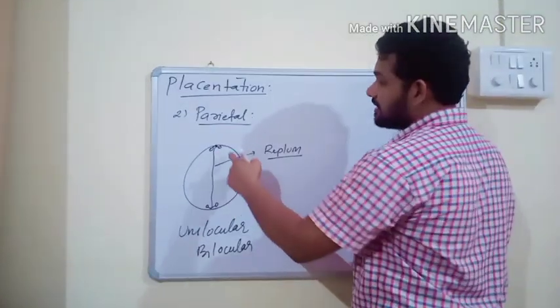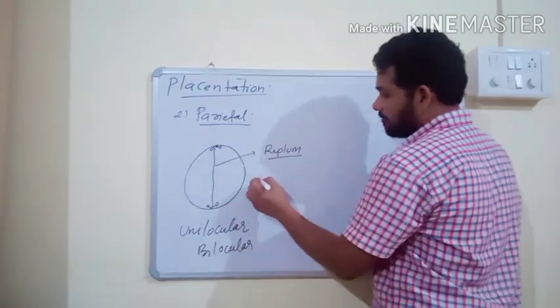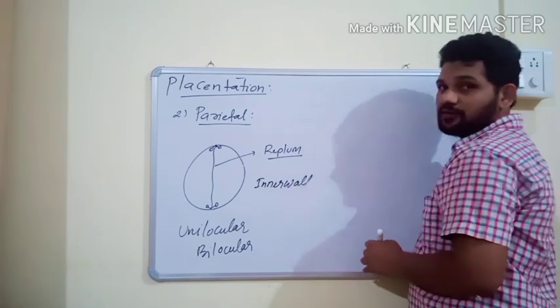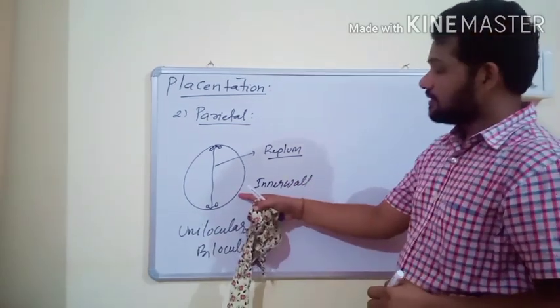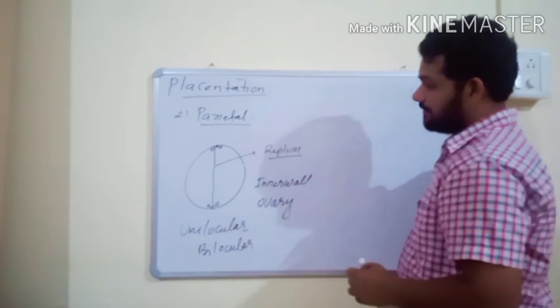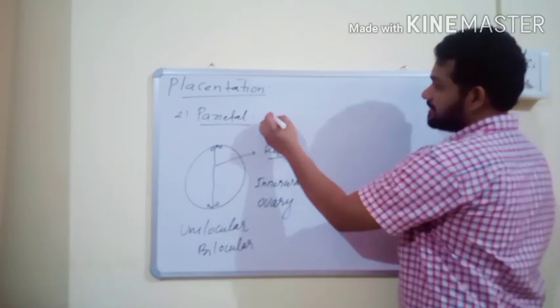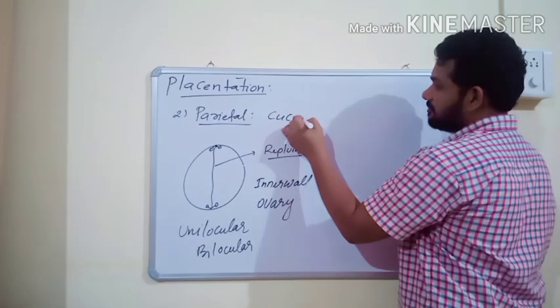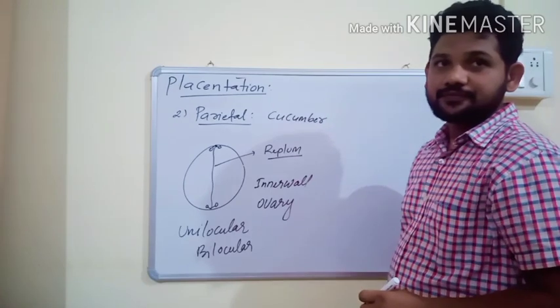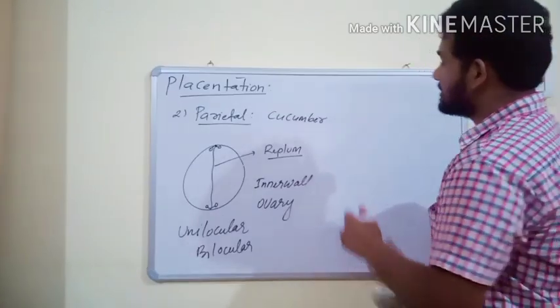The placenta develops along the inner wall of the ovary. This type of placentation is usually present in cucumber, watermelon, etc. This is the second type of placentation.